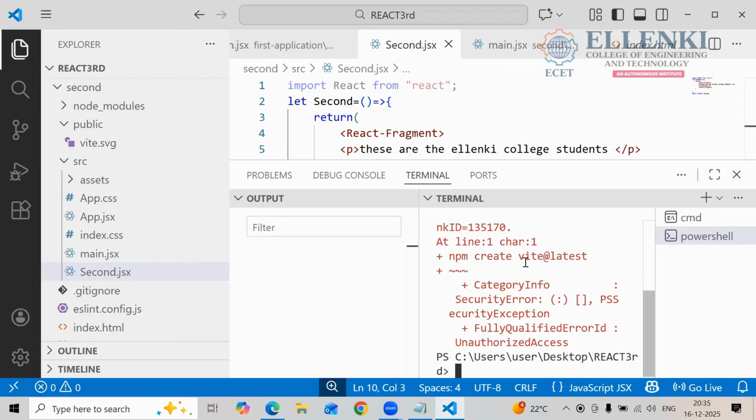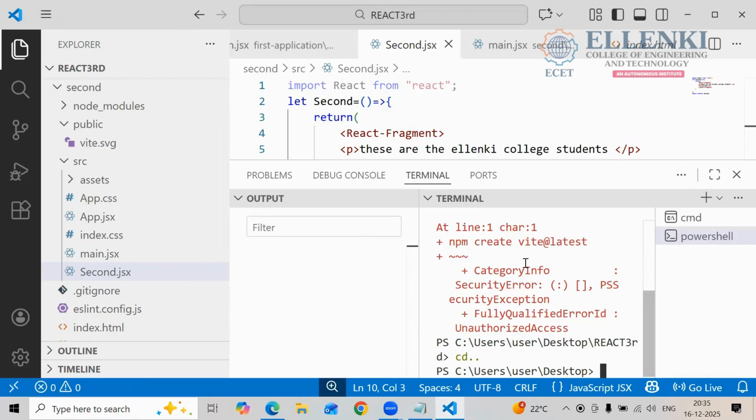Okay, I have to change the directory, right? Desktop, and I want to move to the cd react third, right?